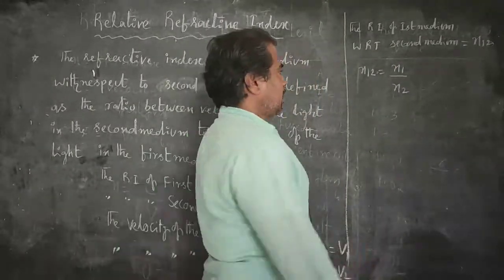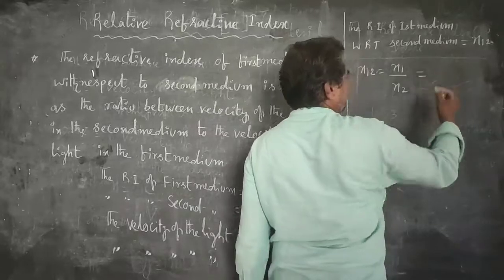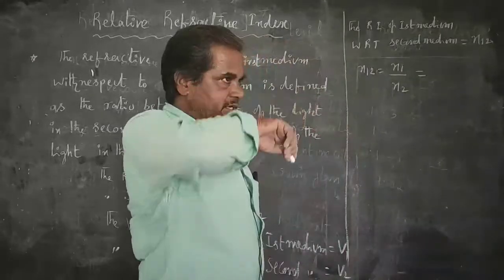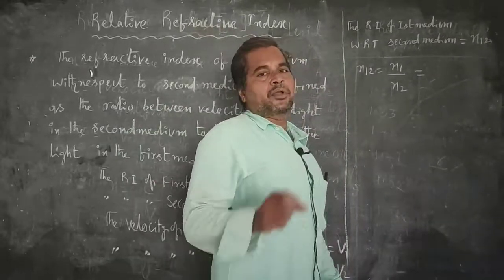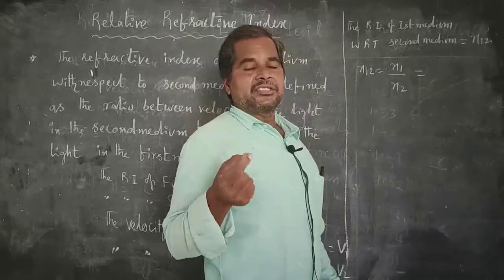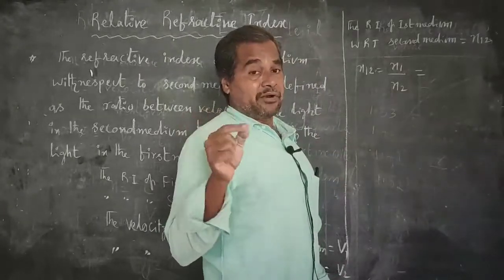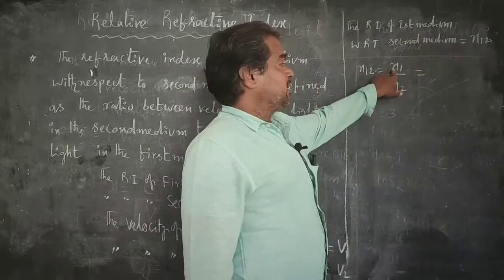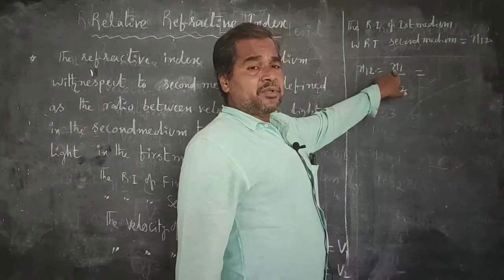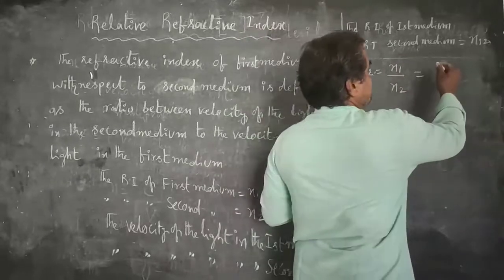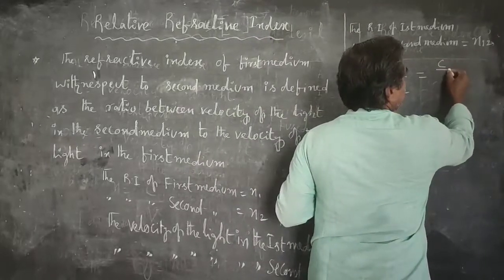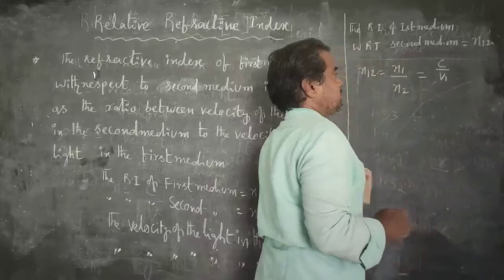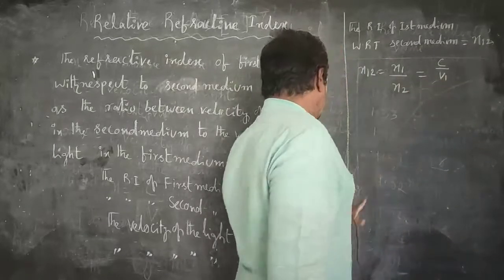According to the definition of refractive index, what is meant by refractive index? The ratio between the velocity of light in vacuum to the velocity of light in that particular medium. So n1, the refractive index of the first medium, can be written as c by v1, because the velocity of light in the first medium is v1.